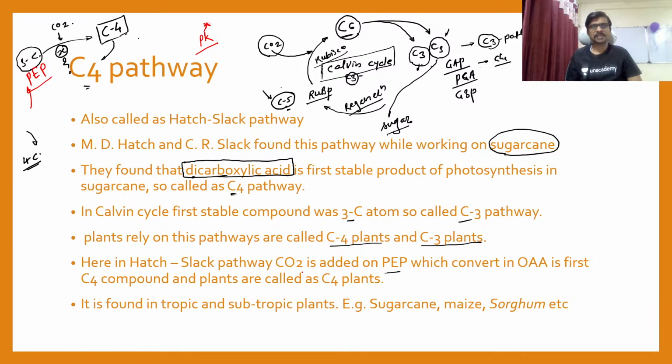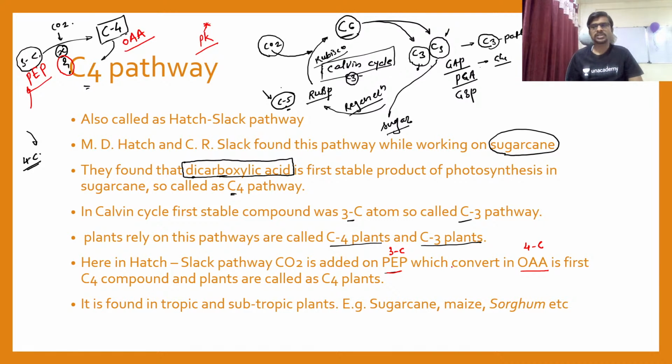Here in the Hatch and Slack pathway, CO2 is added on a PEP, that is a 3 carbon atom compound. Okay, so a 3 carbon atom compound is converted into oxaloacetic acid. This is a 4 carbon atom compound. I am going to write down the name here, OAA. The one thing which is remaining is the enzyme. We will discuss it in the next slide.